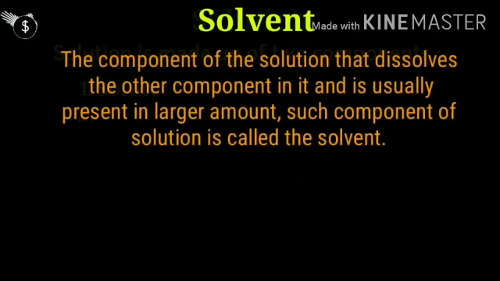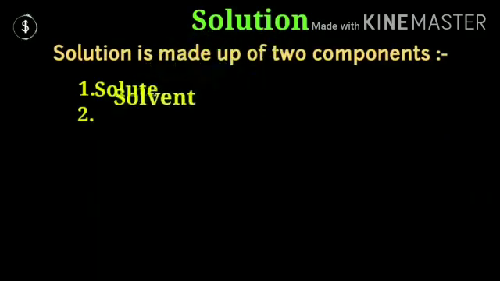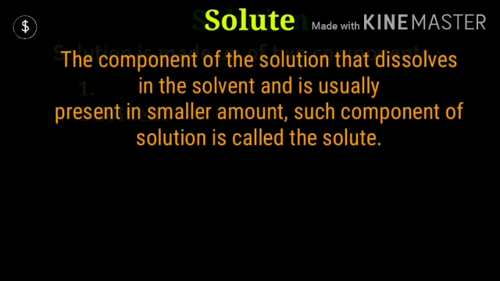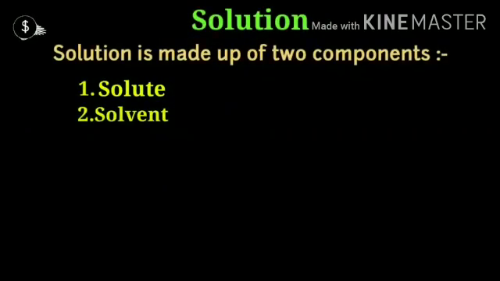The component of the solution that dissolves the other component in it and is usually present in larger amount is called solvent. And solute, the component of the solution that dissolves in the solvent and is usually in less amount, is called solute.